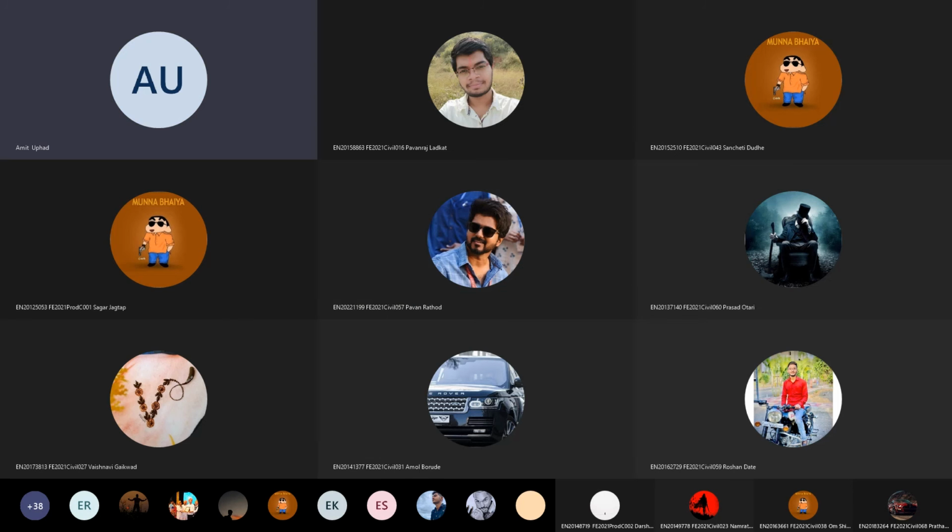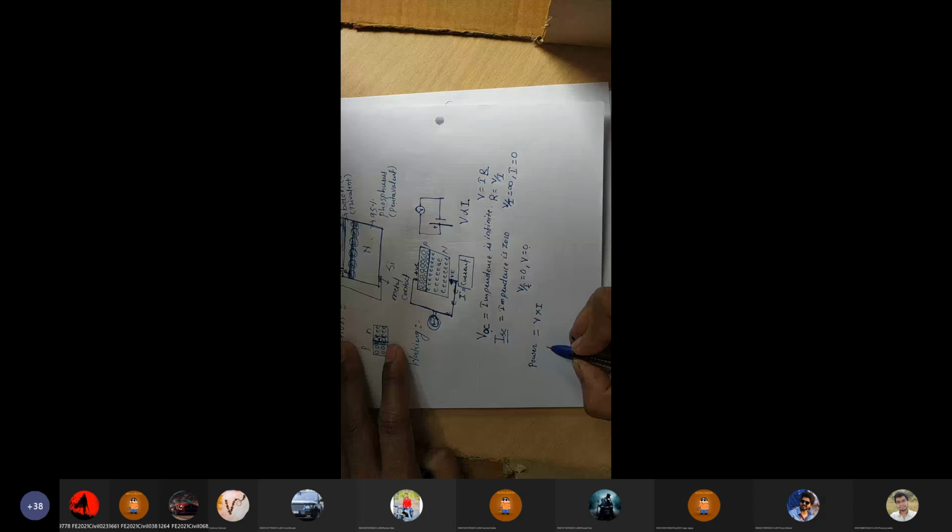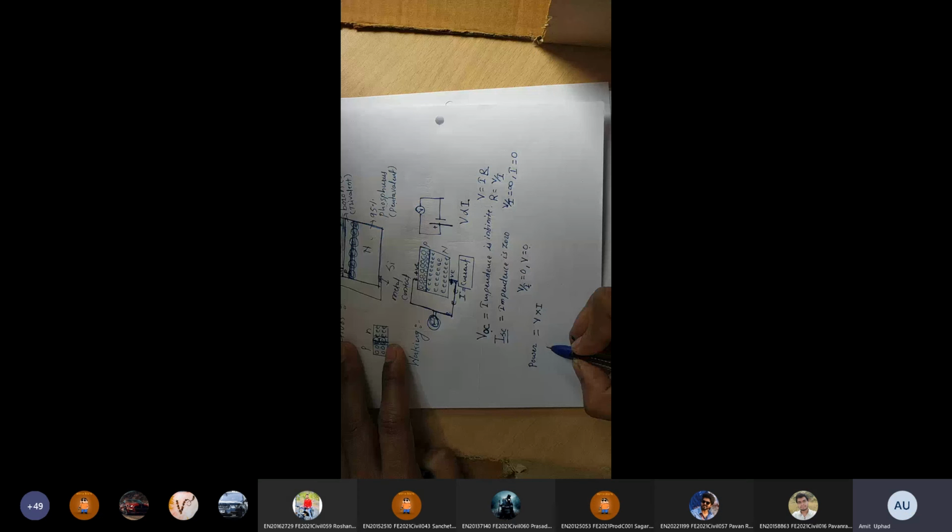Yes, sir. It is an ideal power when it is VOC and ISC. If the solar cell produces voltage VOC and current ISC, then the power produced by the solar cell is known as ideal power. Is it clear what I am saying? Yes, sir. I have given the definitions of both; remember these definitions directly. What is VOC? In which resistance is infinite. What is ISC? It is where resistance is zero. This is an electrical concept, you can understand it later.